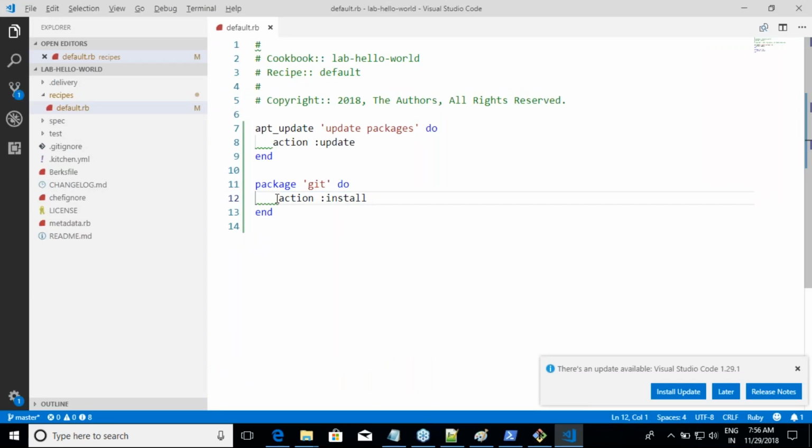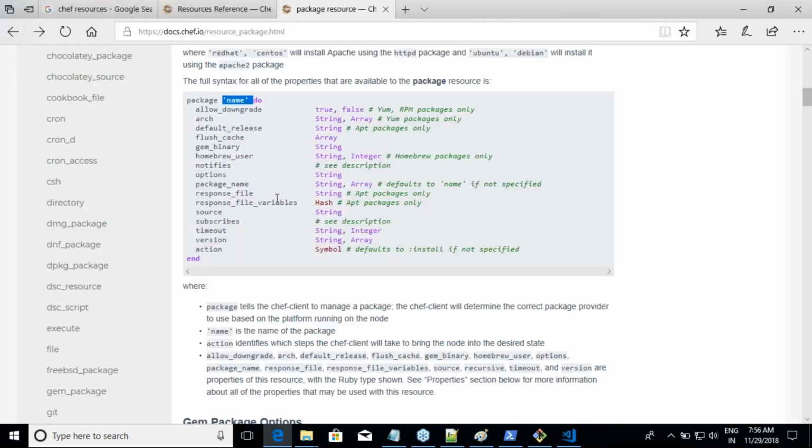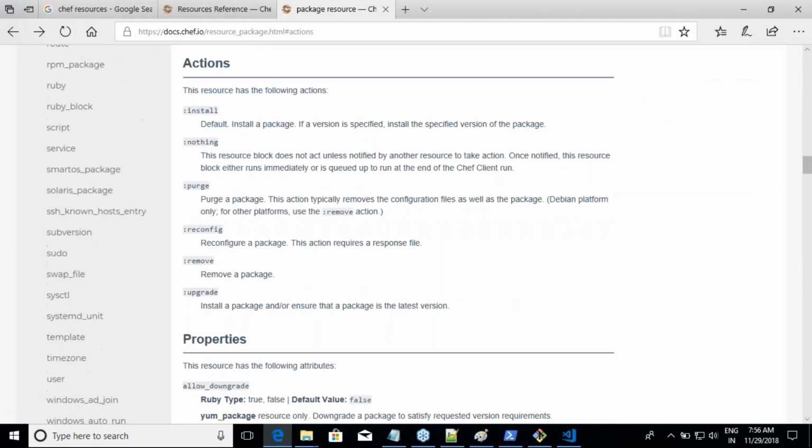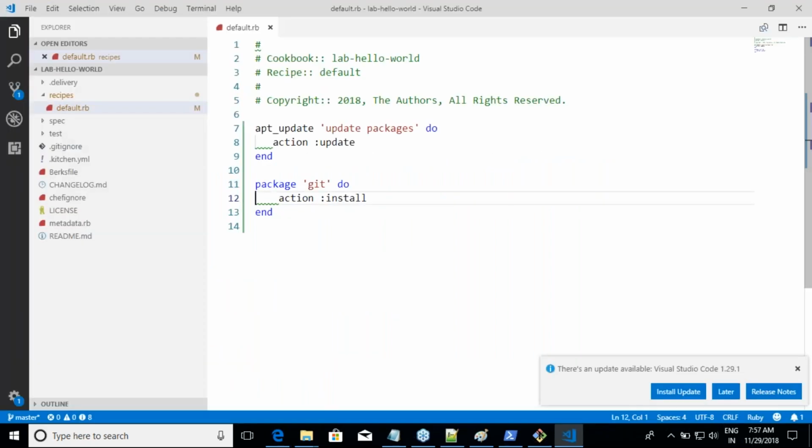So in the action, let us see what are the action values that are allowed. Where is action? Actions. You can do something like install, nothing, purge, reconfigure, remove, upgrade. So what is it we want to do right now? So that's where my action value is. Am I clear on this? Right? So for writing any resource, did you understand the syntax? This is the resource type. This is the name of the resource which you are calling. And then you are setting some attributes and you are giving some action.